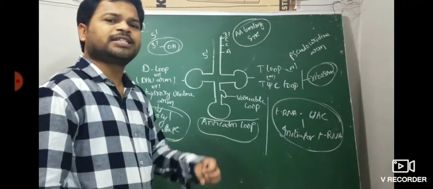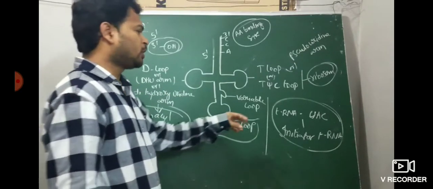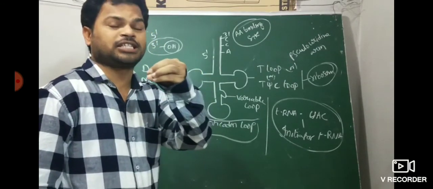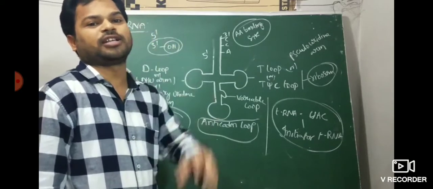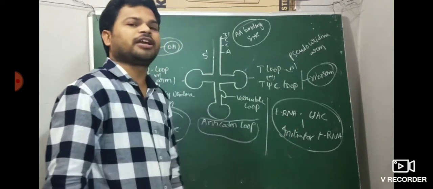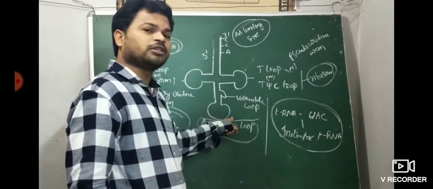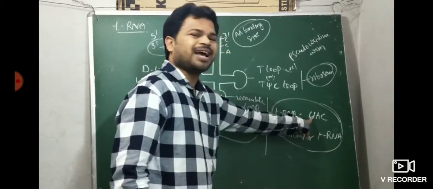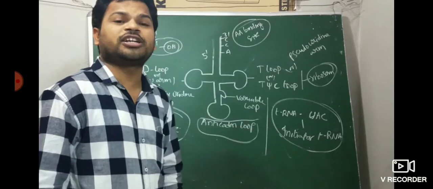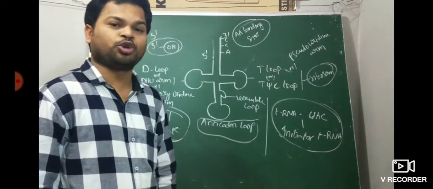Each amino acid is coded by a specific tRNA. So 61 codons are active, so 61 tRNAs are available for 20 amino acids. For initiation, there is one separate tRNA, the initiator tRNA, having UAC. UAC pairs with AUG: U for adenine, A for uracil, C for G. The initiator codon AUG codes for methionine, brought by the initiator tRNA.